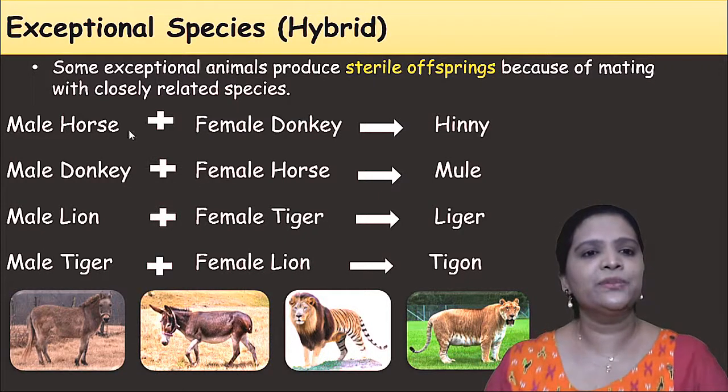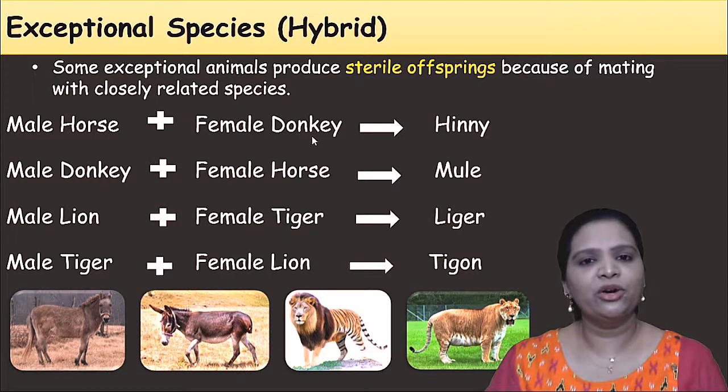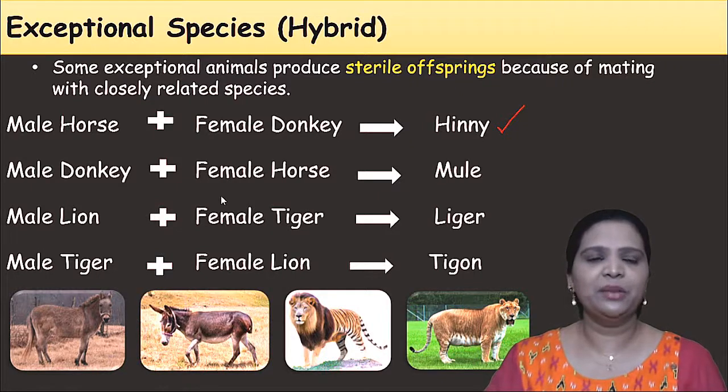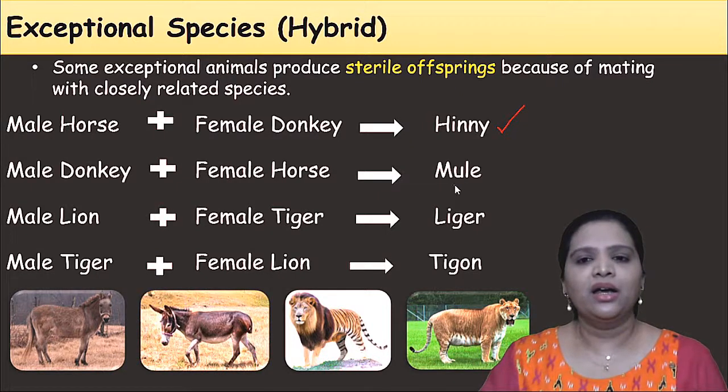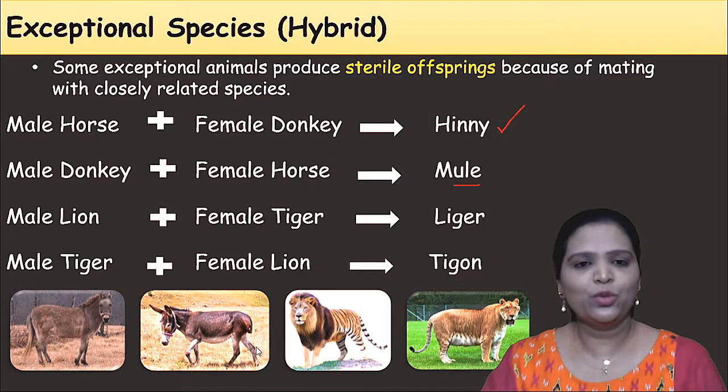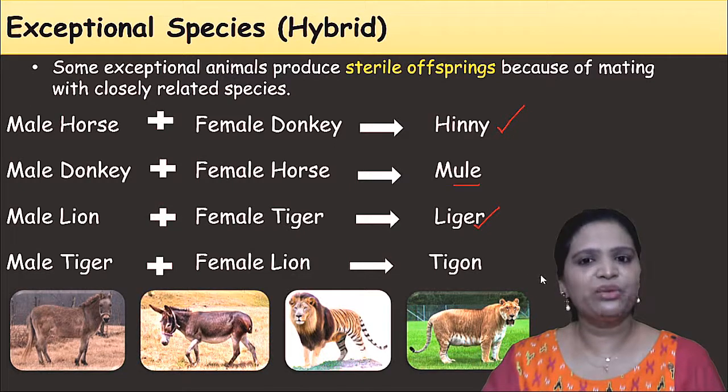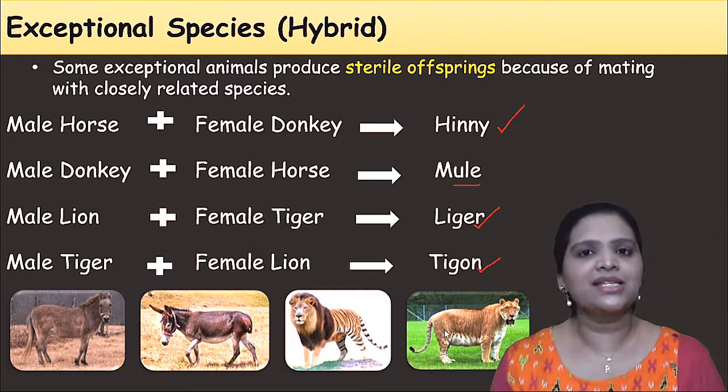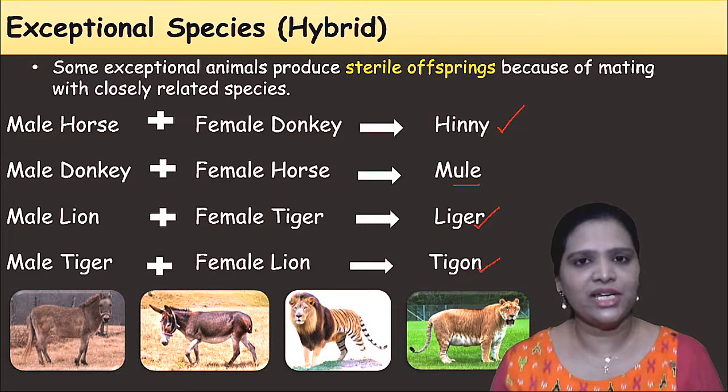For example, male horse and female donkey together produce a new species called hinny. Male donkey and female horse, we have mule. Male lion and female tiger, we have liger. Male tiger and female lion, we have tigon. So these hinny, mule, liger, tigon organisms do not exist naturally. They are man-made, artificially produced.